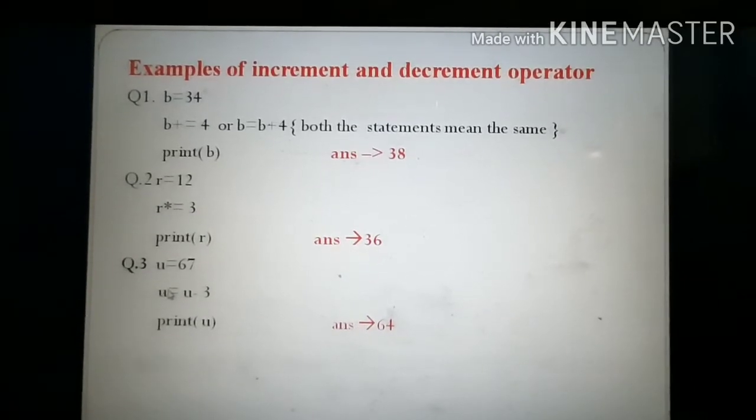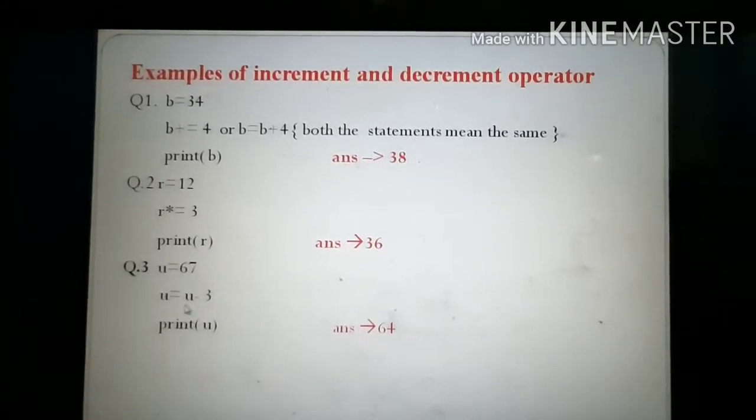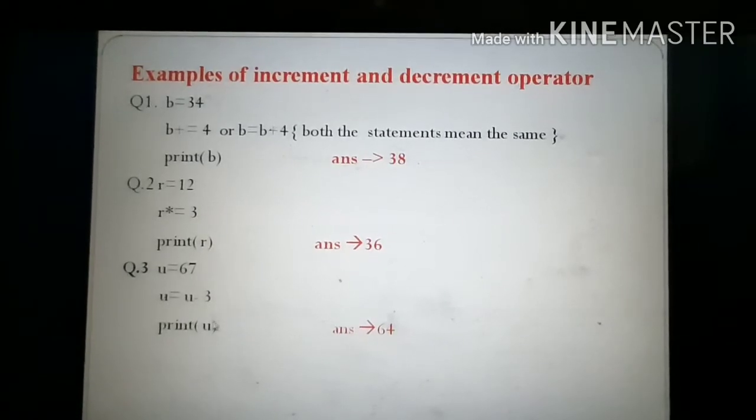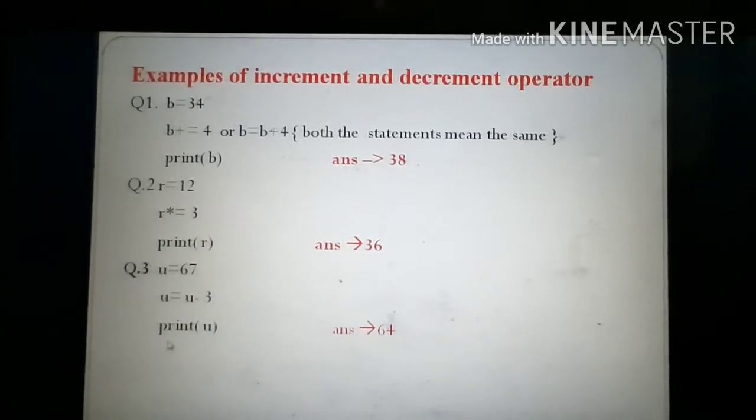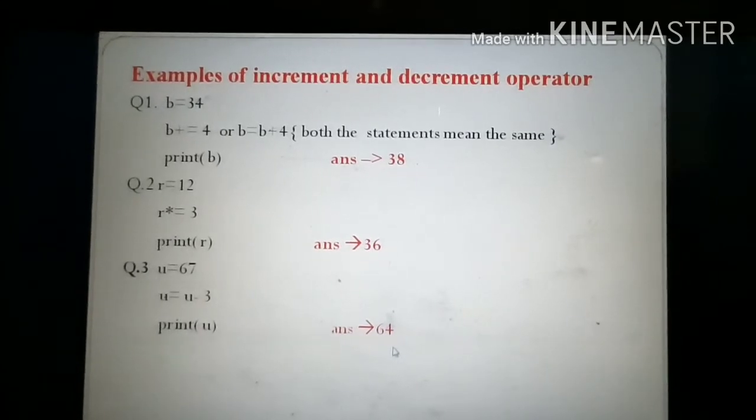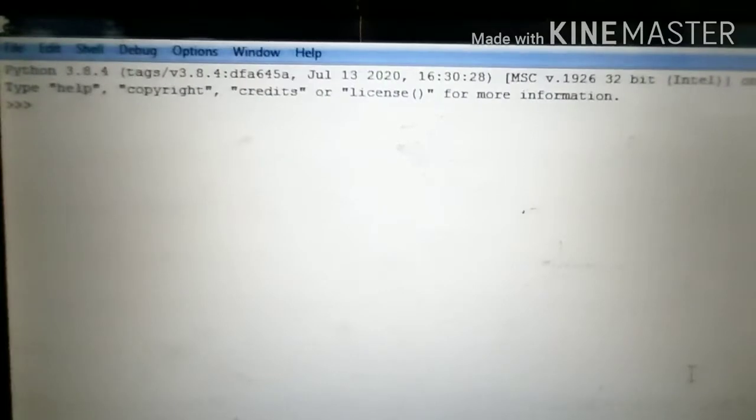Now the third example is u is equal to 67. u minus equal to 3. What is this? u is equal to u minus 3, that is 67 minus 3, which gives us 64. When you print the u value, what is the output? 64. Now we will do all the concepts practically.